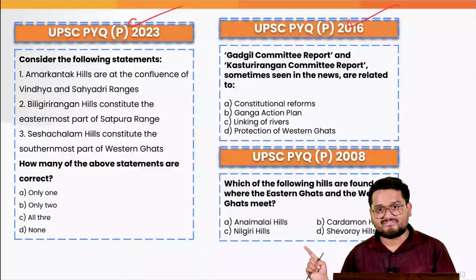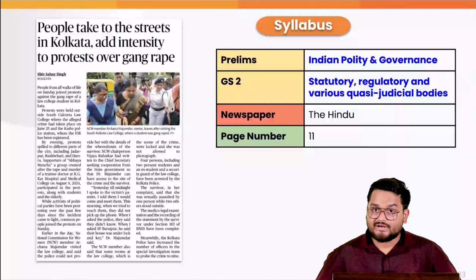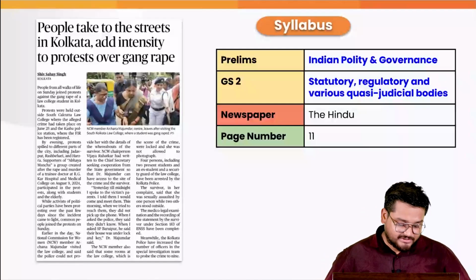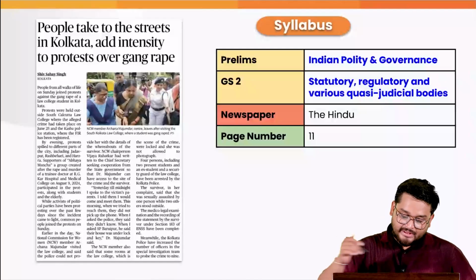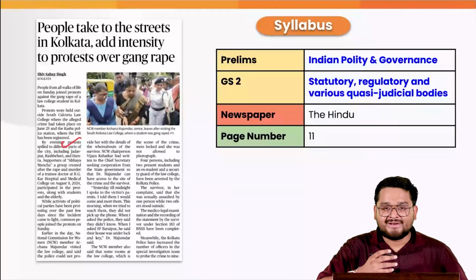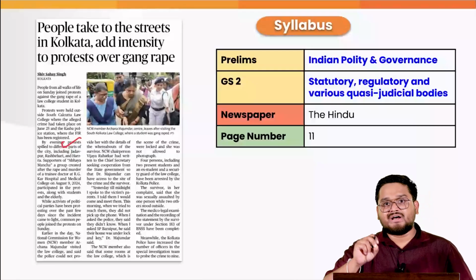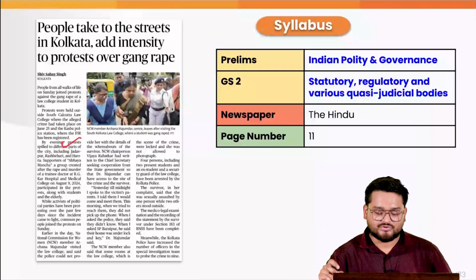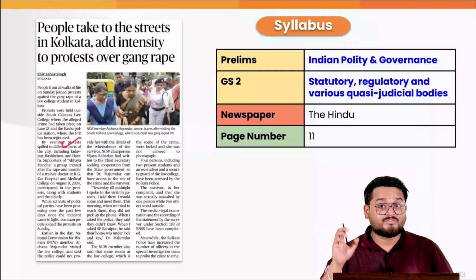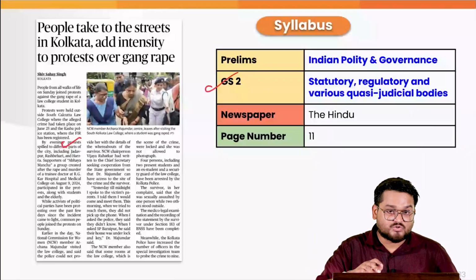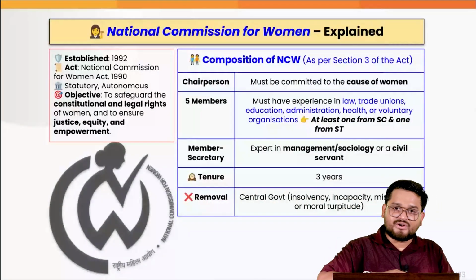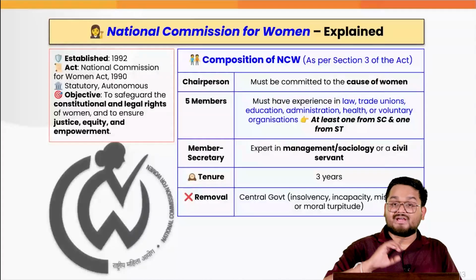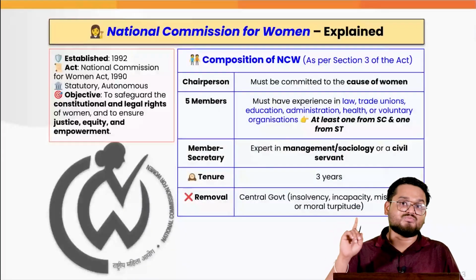Now, on to the simplified articles. Guys, you all know that recently there was a tragic incident in Kolkata again regarding a gang rape. In this one, the National Commission for Women has actually represented the incident on the ground. So, we need to look into the various provisions of the National Commission for Women from the perspective of GS2 statutory bodies. When we talk about the National Commission for Women, we have to know it in great detail, because it can be extremely important for both prelims and mains.